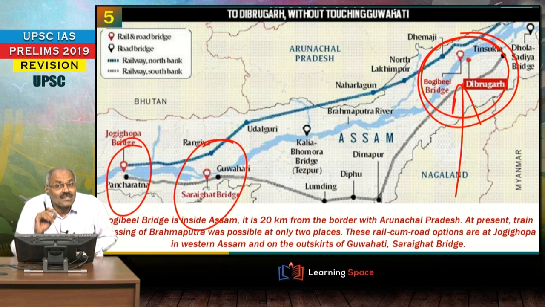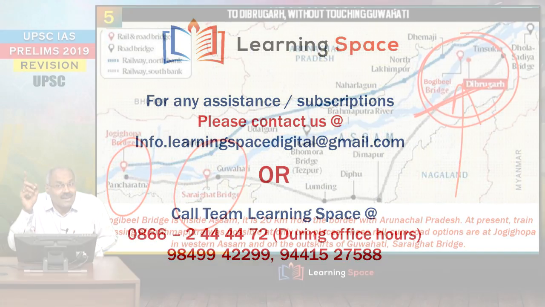Sometimes these types of infrastructure projects are also important from your examination perspective. So please don't forget Bogibeel Bridge. This is the longest road cum rail bridge, and a short while ago we learnt that the Bhupen Hazarika Bridge on the River Lohit is the longest river bridge.